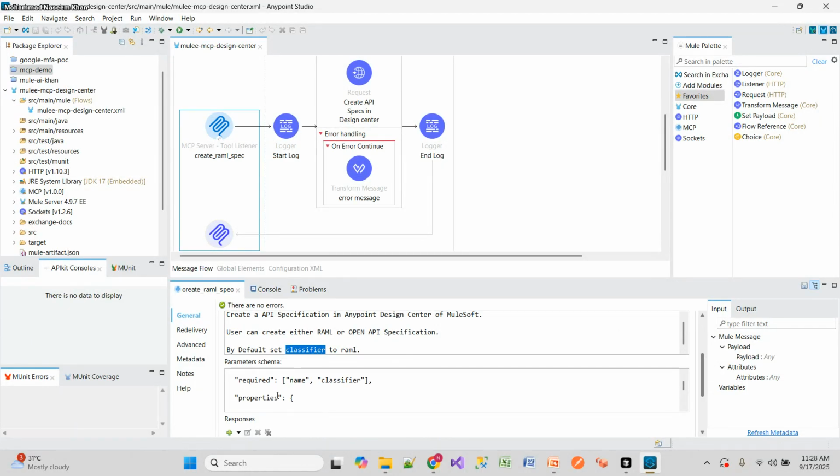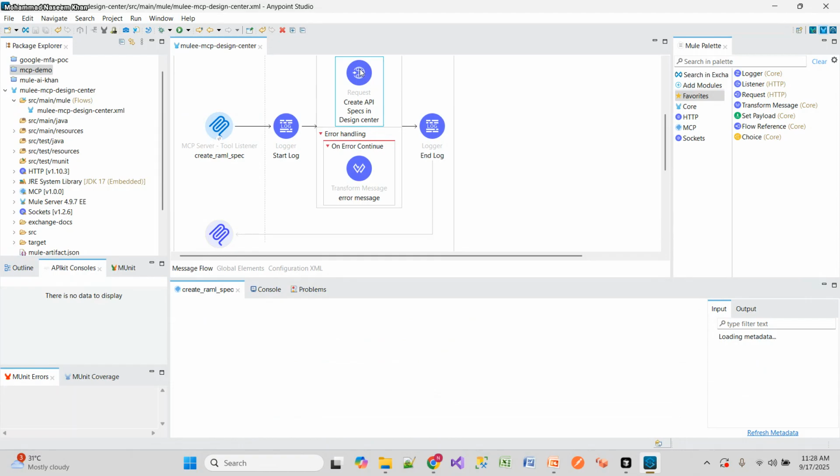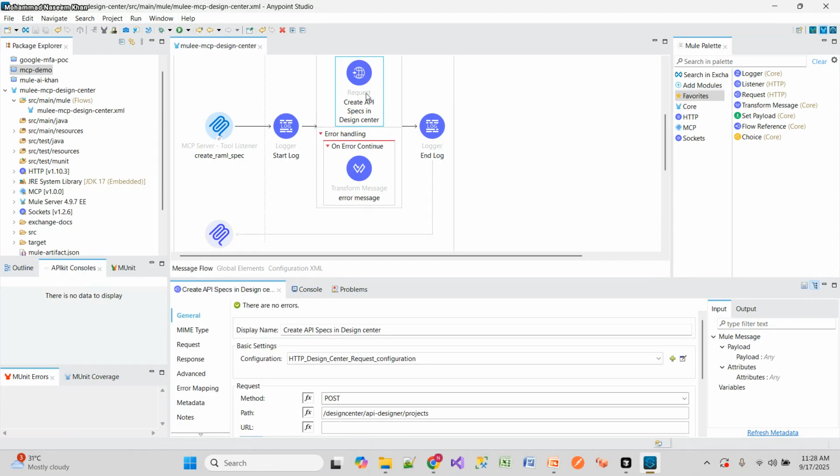So here if you see, required name of the API and the classifier. So properties, the name as a string, the name of the project, and then description, optional description of the projects, right? So these are the enum. And here if you see, again is a HTTP request.